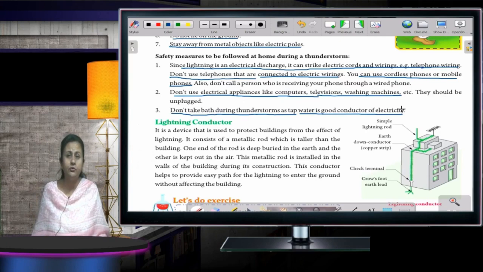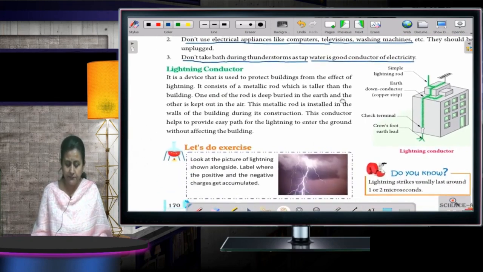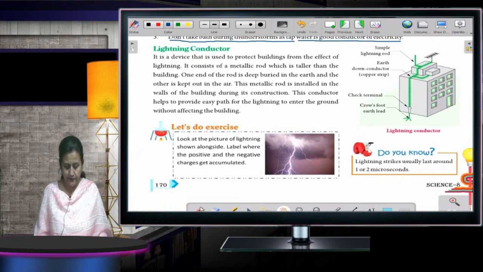As I told you, if you remember, tap water has a lot of minerals. So when the minerals are there, then it becomes a good conductor of electricity. Okay. So don't take a bath during that time. Fine. Then lightning conductor. Next topic is lightning conductor. You can see on your screens here. Okay. It is a device that is used to protect buildings from the effect of lightning.